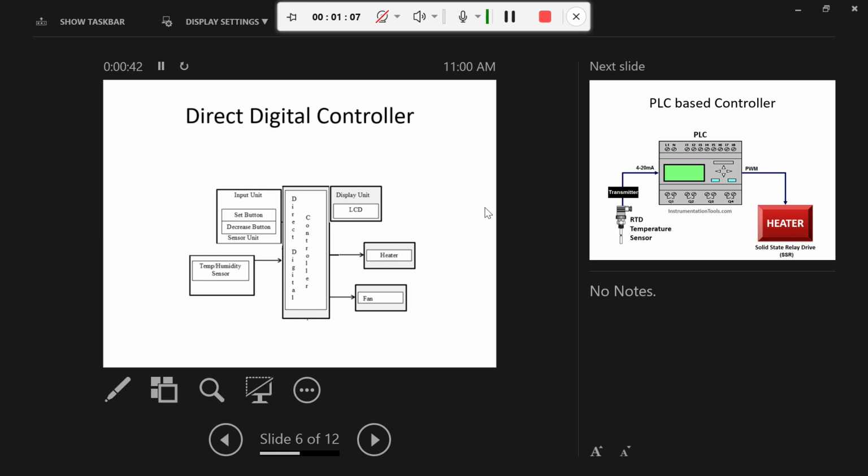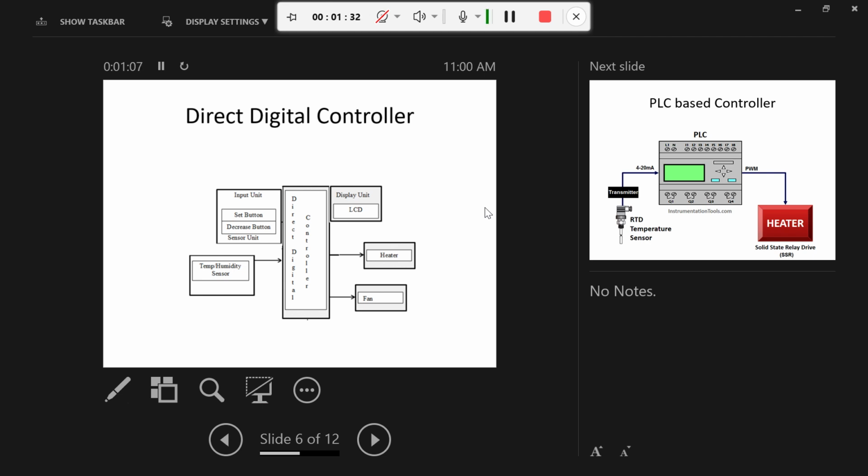The motherboard comes along with inputs like buttons to set the temperature or to set the mode of working like that. Similarly, there is a display which also comes along with the motherboard. Simply you have to insert into the air conditioning system and you have to start it. So that's the thing. I hope you are getting.